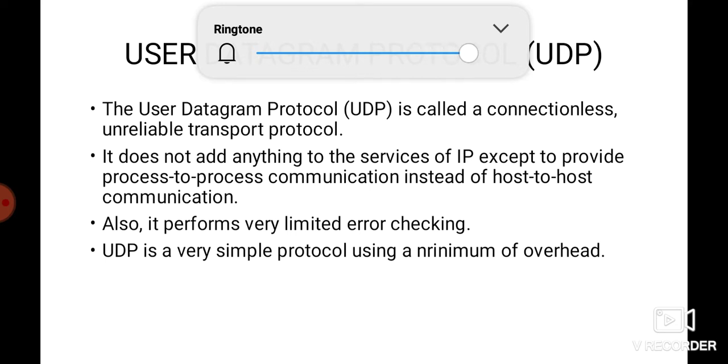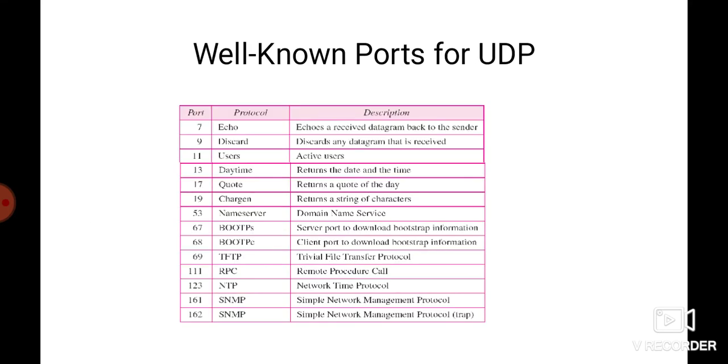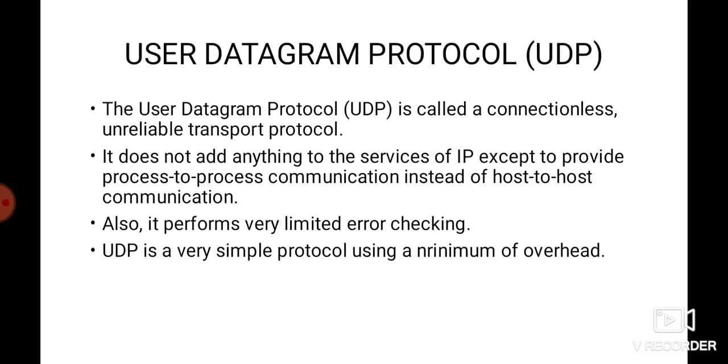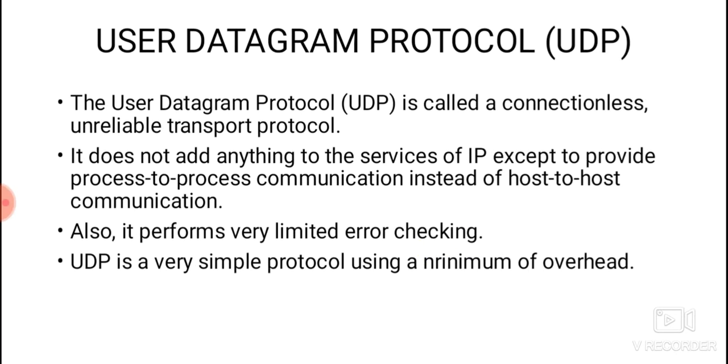In the last lecture, we studied the basics of the transport layer and some of its functionalities. One functionality of the transport layer is connectionless and connection-oriented services, and reliable and unreliable services. Today we will see one of the protocols of the transport layer, that is UDP. There are three protocols which work on the transport layer: SCTP, UDP and TCP. So in today's lecture we will see what UDP is and how it works.